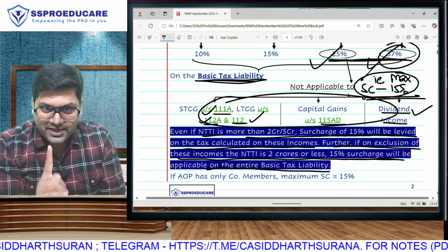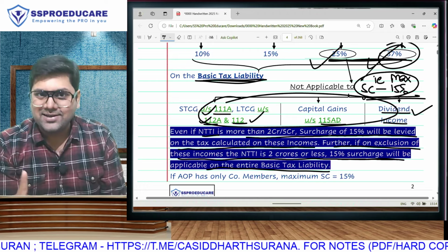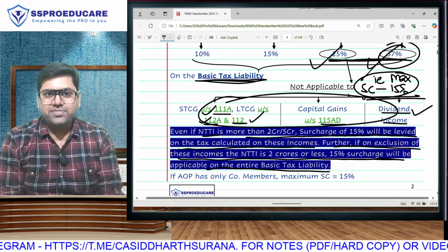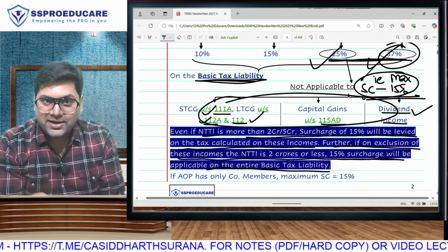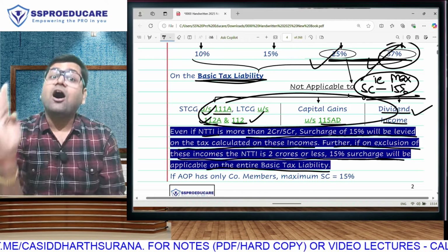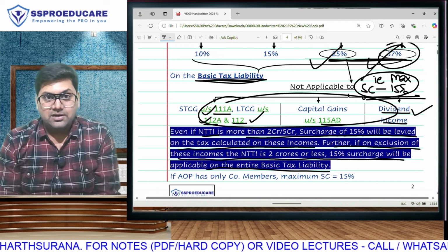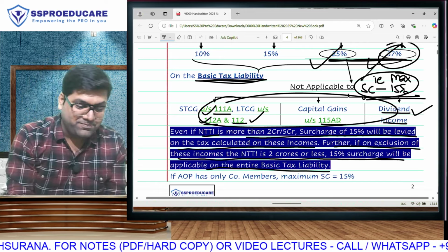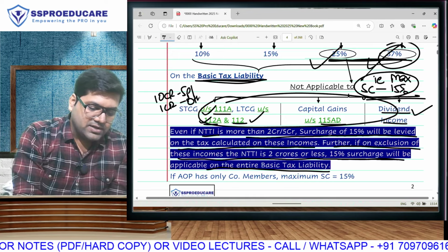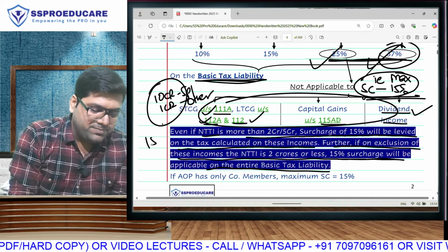So, in other words, for 25 and 37, your other income, your normal income should cross 2 crore rupees, then 25, 37 will come only on that much part. If the special income part crosses 2 crore, it will still not have 25, 37, it will be highest 15. But if the other income crosses 2 crore rupees, then only on that other income part, 25 or 37 will come. And if that other income does not cross 2 crore, for example, these incomes are 10 crore special, and other income is only 1 crore, then this other income is not crossing 2 crore, no? Then on the entire part, we will apply 15%.